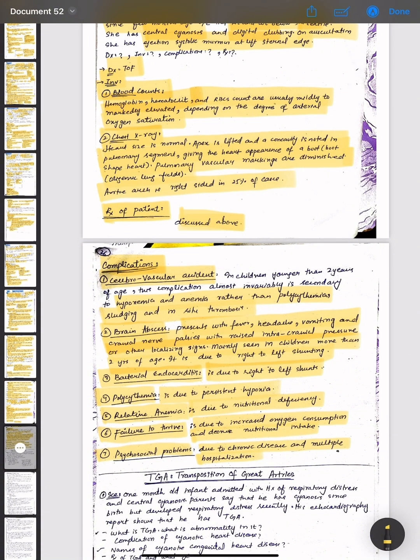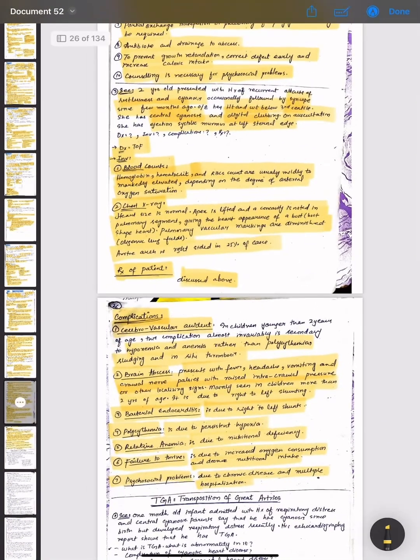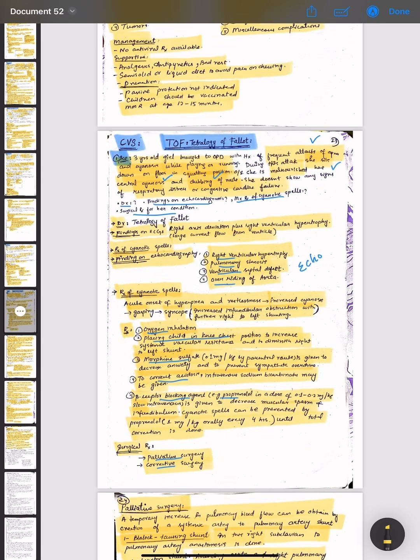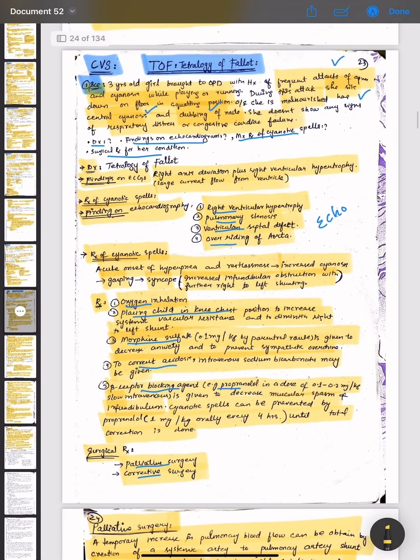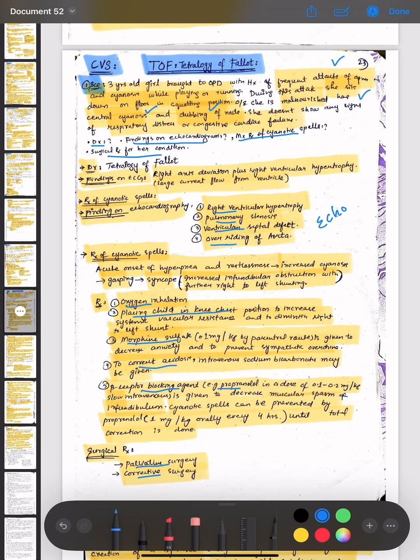So here we have discussed the first topic of the CVS, that is the tetralogy of Fallot. First we have discussed the scenario. Then what are the diagnostic points? These are the frequent attacks of apnea and cyanosis, and the patient sits in the squatting position when the attack is there, and the patient is centrally cyanosed and clubbing of the nails is present.